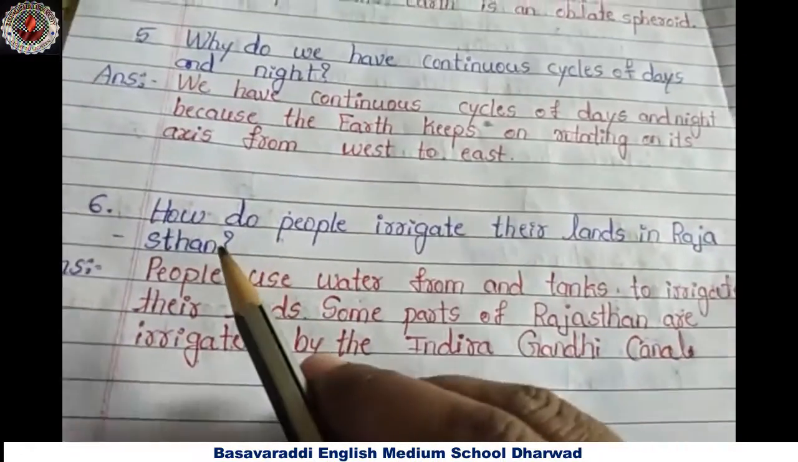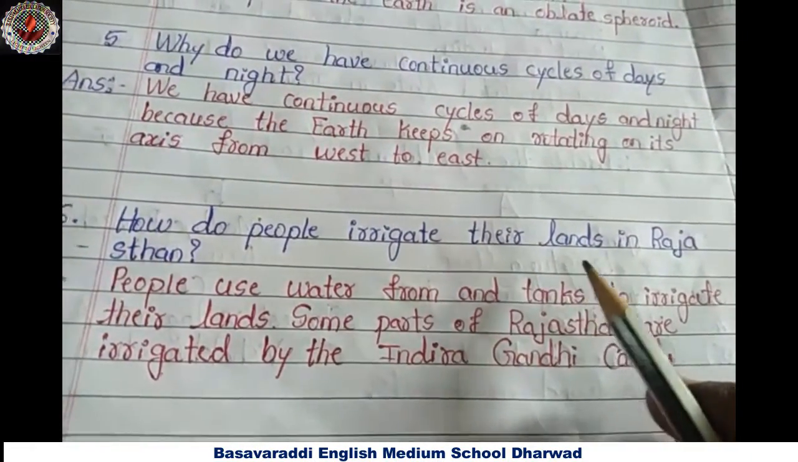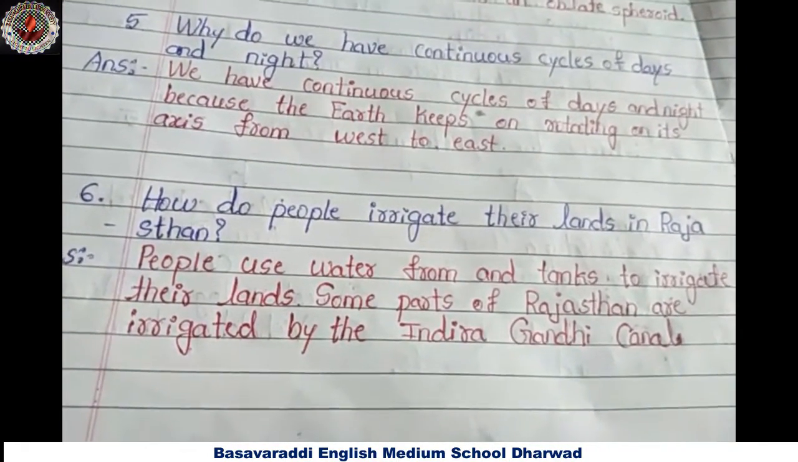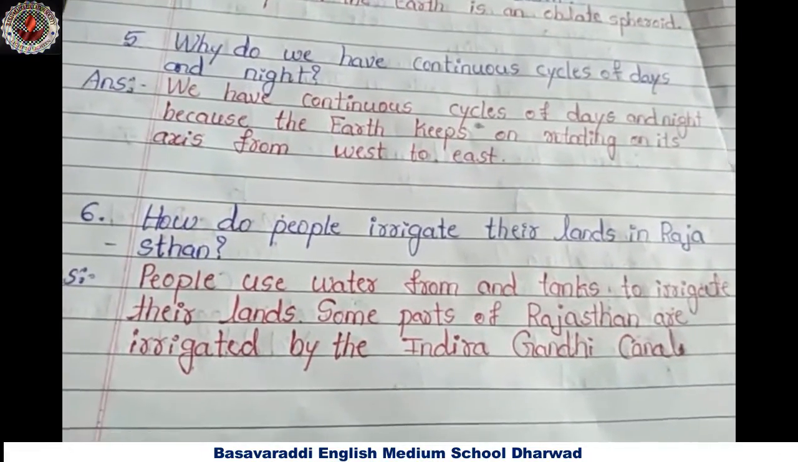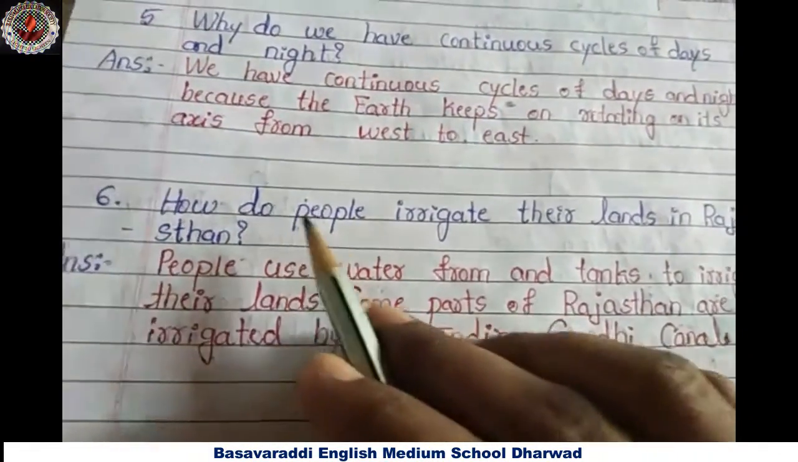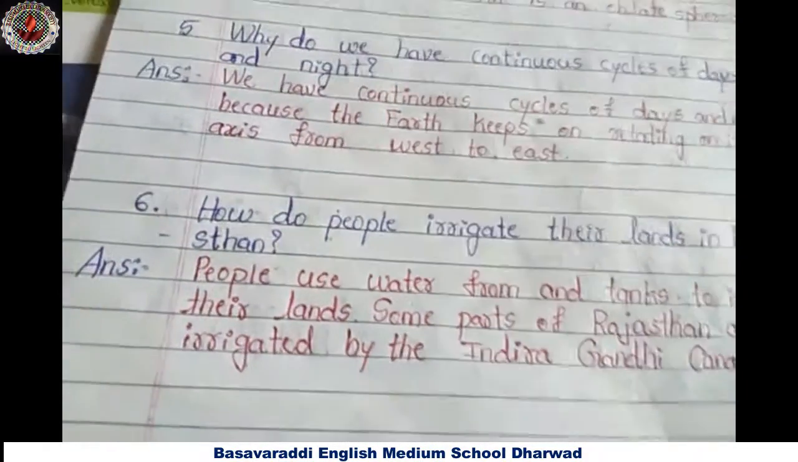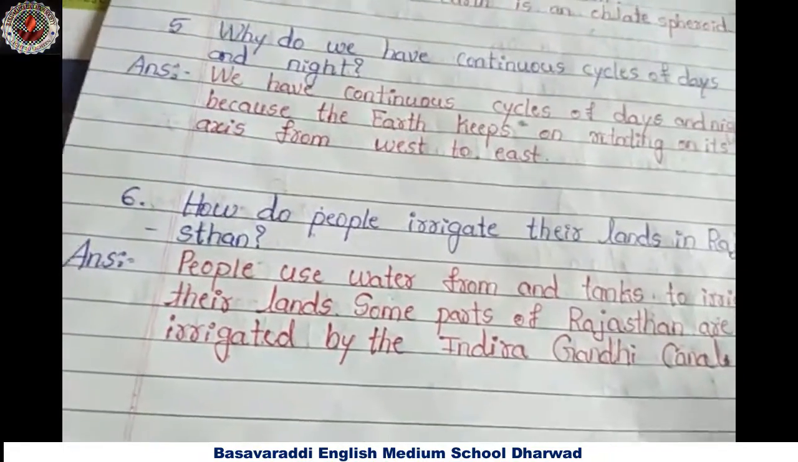Sixth question. How do people irrigate their lands in Rajasthan? With the help of Indira Gandhi Canal, tanks and wells. See here, Rajasthan includes the Thar Desert. Do you remember?